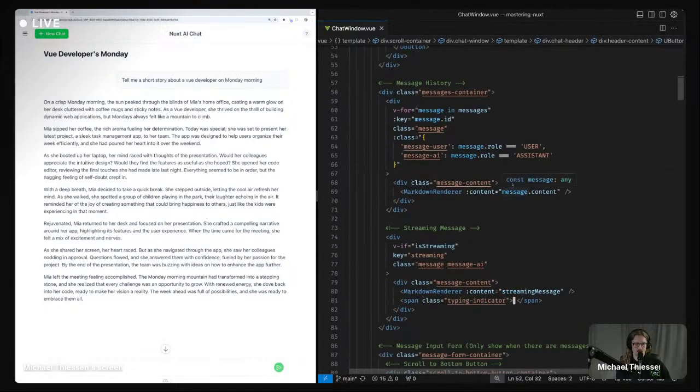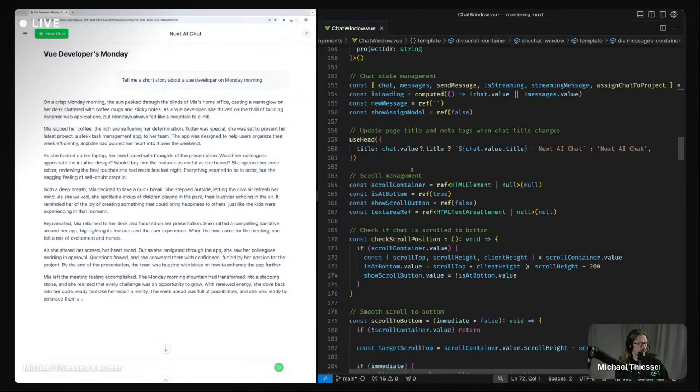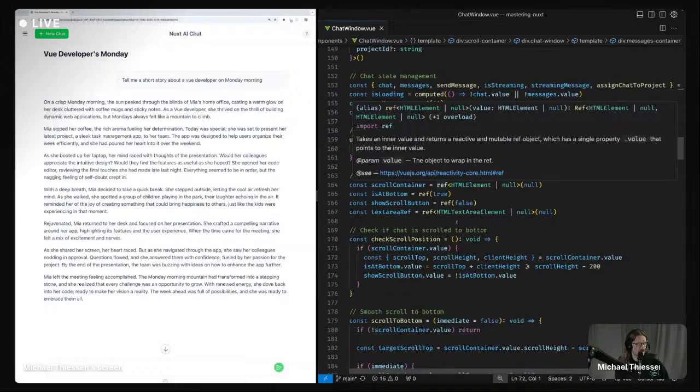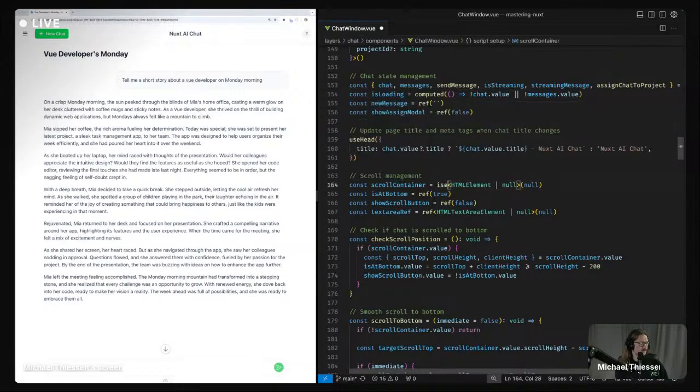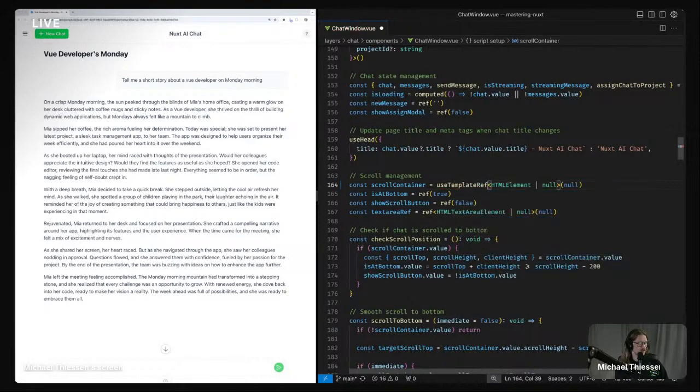But let's actually get to some coding here, because we've been just talking for 5 minutes. So the first thing I'd like to do is update this to use useTemplateRef. So we'll do that. Use template ref here and text area ref here.